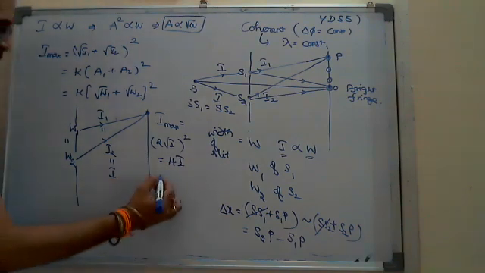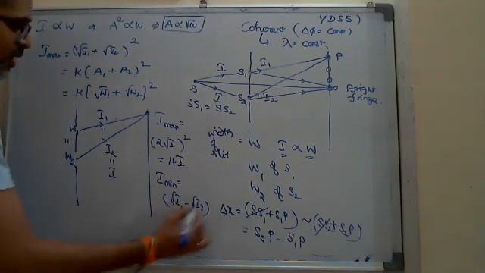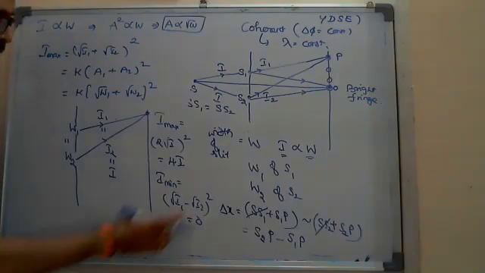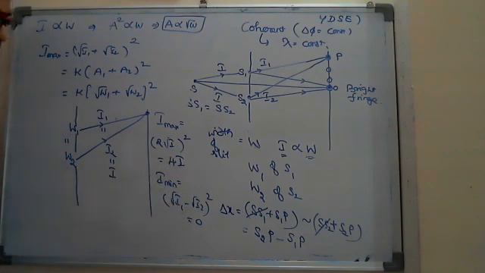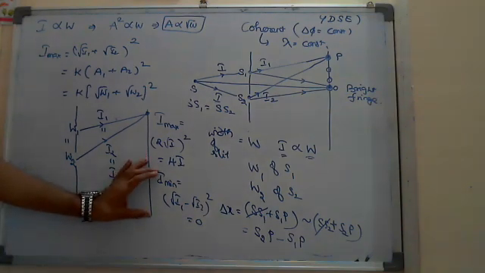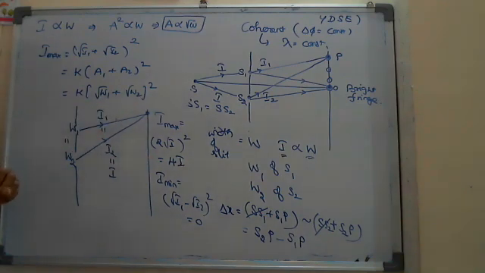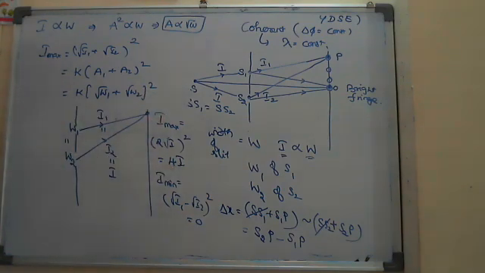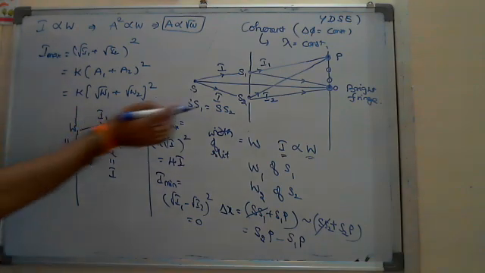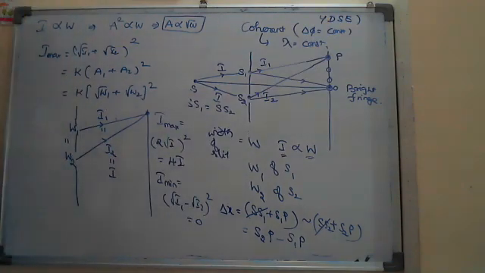And I minimum, straight away you can say, root I1 minus root I2 whole square, which equals 0. Look here, maximum to minimum, the difference is maximum. Difference is maximum means you are seeing a pure black dark fringe and a pure bright, white light, a bright spot. You can distinguish the fringes very clearly if the intensities are equal.